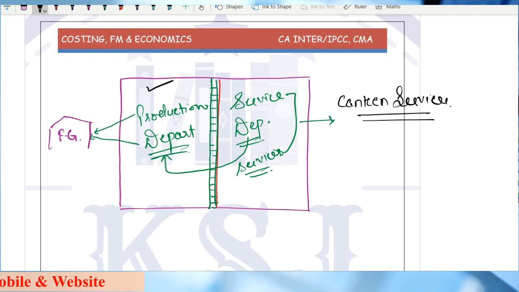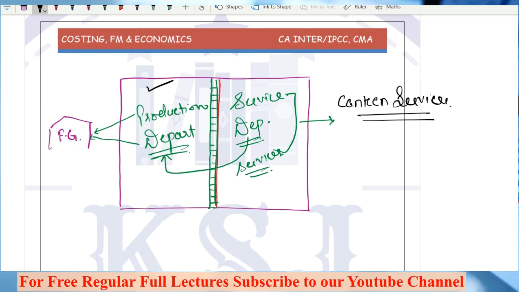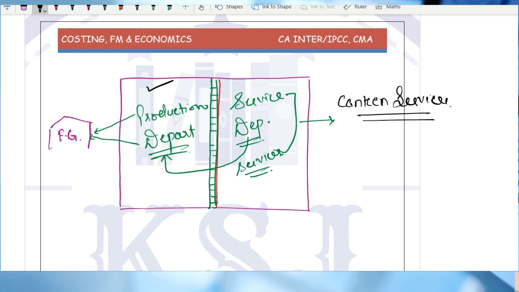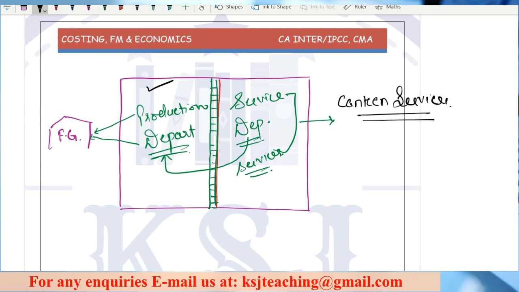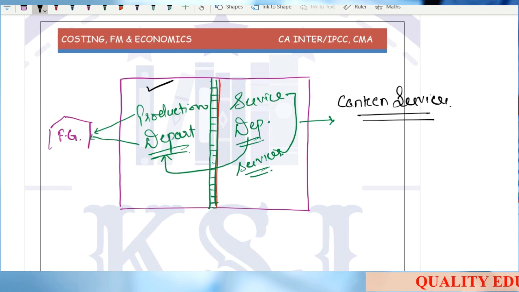Now, the guy who is working in the canteen is least concerned about the finished goods. What he is concerned about is providing services to the workers who are working in the production department. He might not even know what is being produced in the factory. What he knows is that I have to make tea, coffee, vegetables, chapati, and provide it to the production department. That is the only work he is concerned with. He's least concerned with what is being manufactured, what is being sold, what is the finished good of the factory.